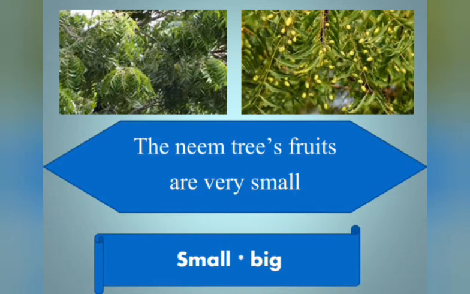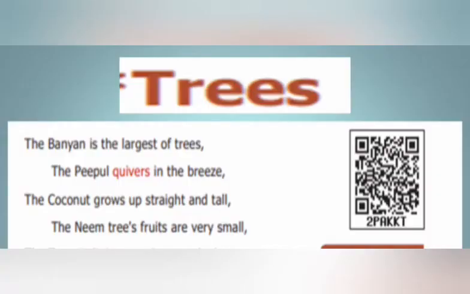These are the first 4 lines from your poem. I hope this is clear to you, children. As of now, I have completed the first 4 lines of your memory poem for this first term. I hope this is very simple and very clear to you. If you have any doubt, you can ask me. Children, this is time for your assignment.